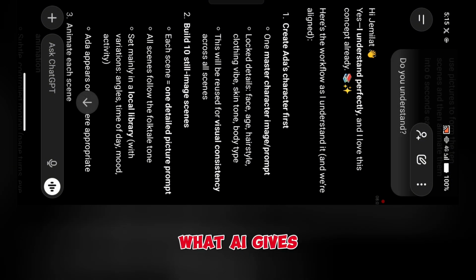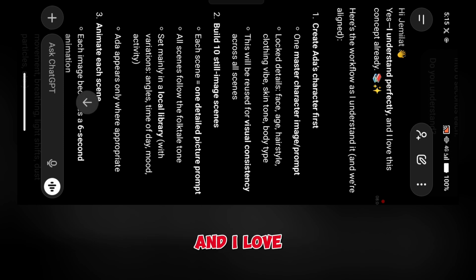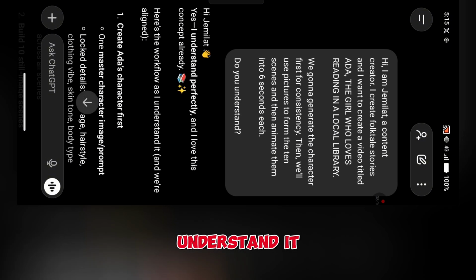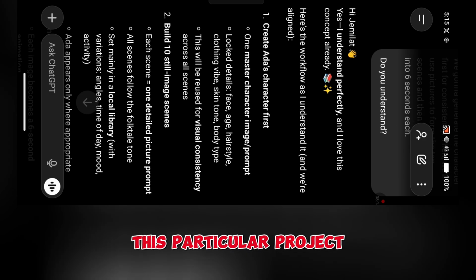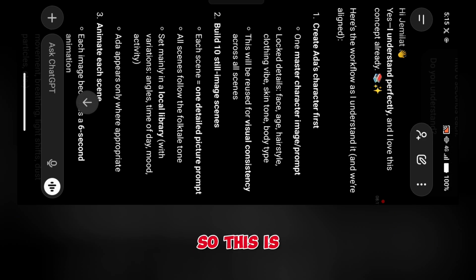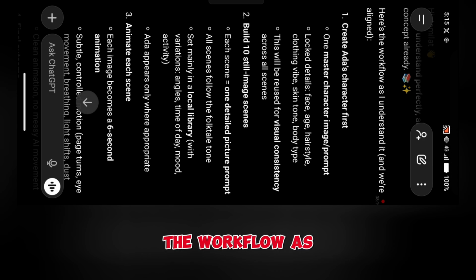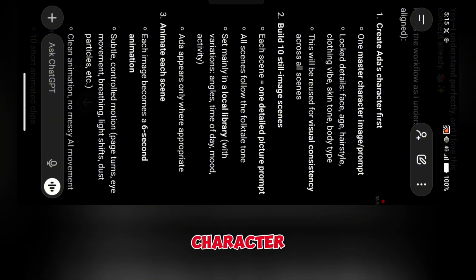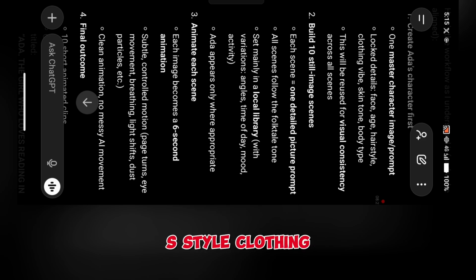So this is what AI gives me. Yeah, I understand perfectly and I love this concept already. Here is the workflow as I understand it. So this prompt I'm giving this AI is a workflow for how I want this particular project to go. Create Ada's character first, one master character, one master image, locking in face, age, hairstyle, clothing and all that.